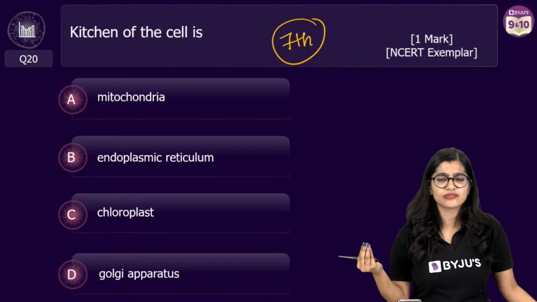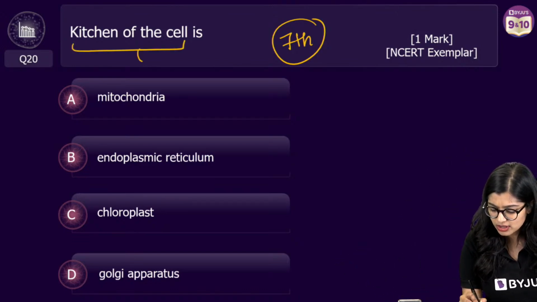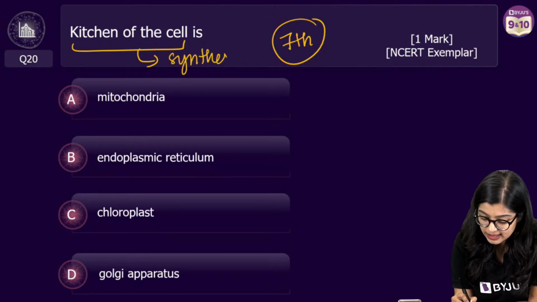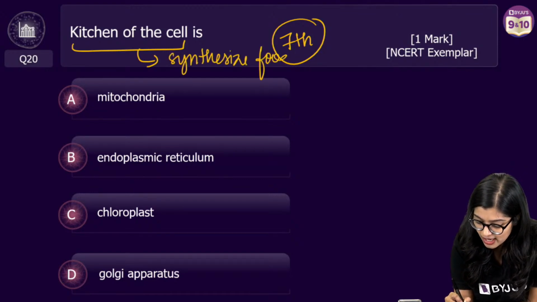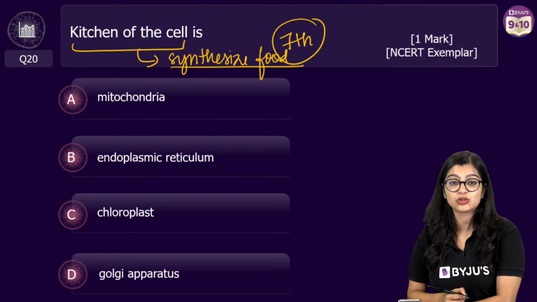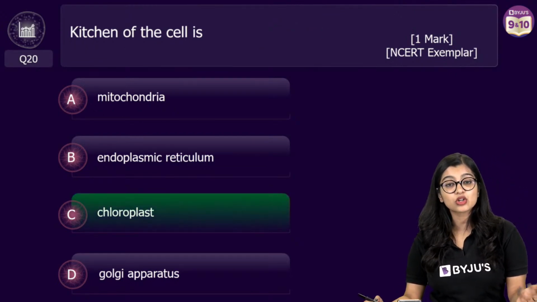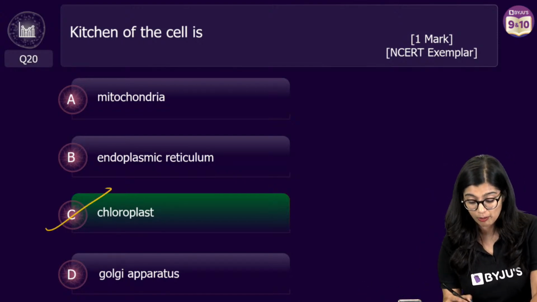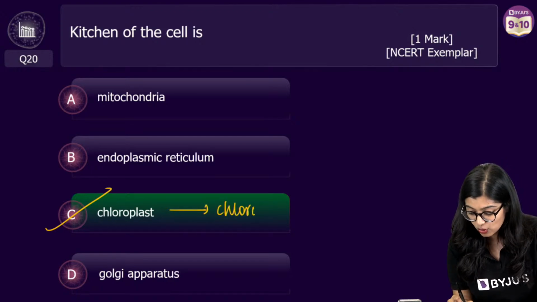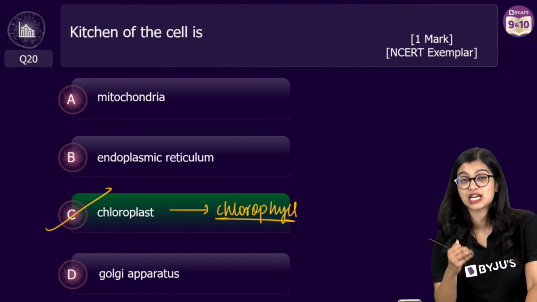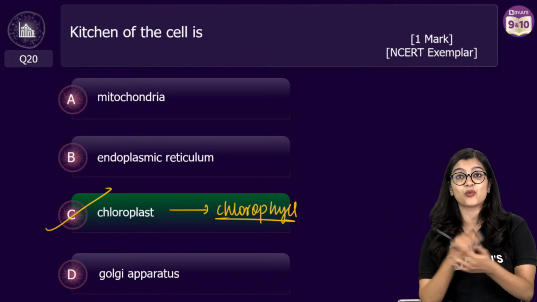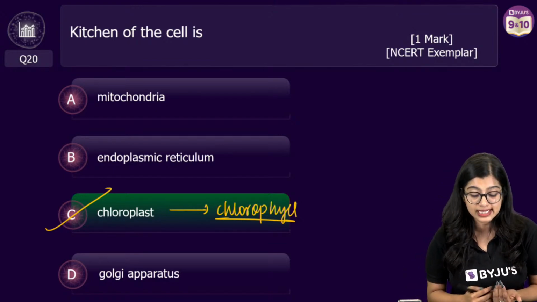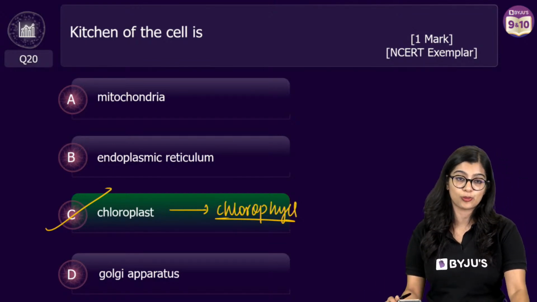So when you say kitchen of the cell, we are talking about the cell organelle which has the ability to synthesize food, right? And which among the cell organelles has the ability to synthesize food? It is nothing but chloroplast. Chloroplast has a pigment in it called chlorophyll, which has the ability to trap sunlight, and we know that carbon dioxide and water combine in the presence of sunlight and chlorophyll, giving us glucose, and we call this photosynthesis, right? So the correct answer here is option C.